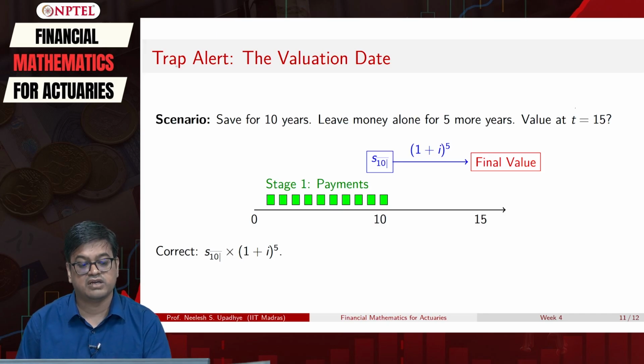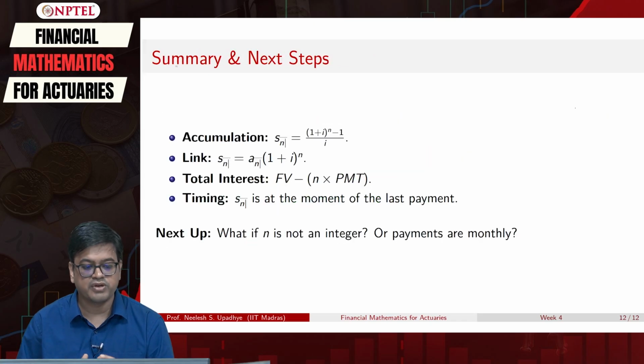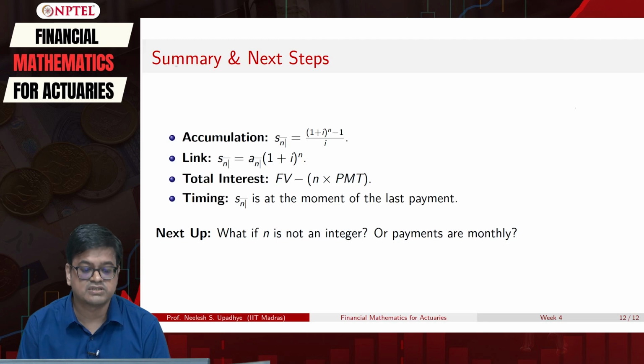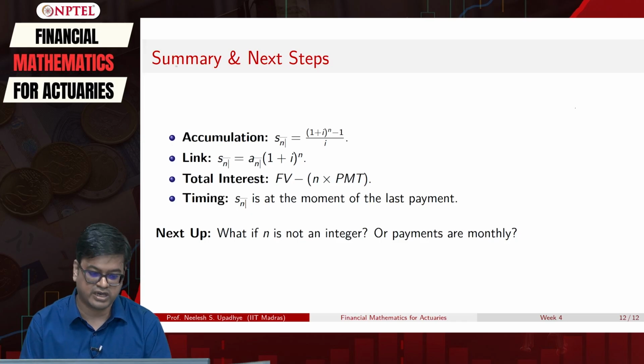Okay, so we have done a lot. Let us summarize what we have done. What we have done is, first we have determined the accumulation, which is the future value of annuities given by this formula 1 plus i raised to n minus 1 upon i.